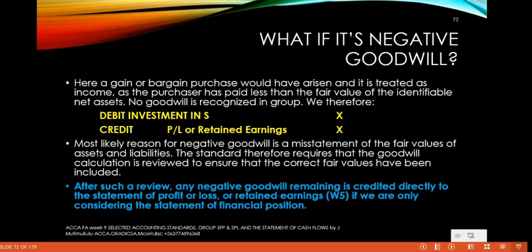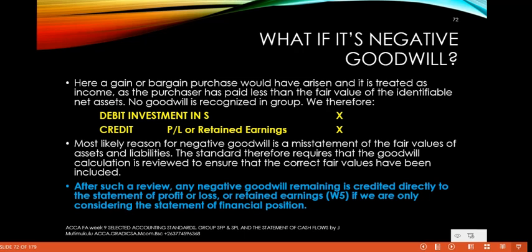So you are going to credit that goodwill in the profit or loss or retained earnings. By crediting profit or loss, you are recognizing a gain. Most likely the reason for this development is that there could be some misstatement in terms of the fair values of the assets and liabilities.